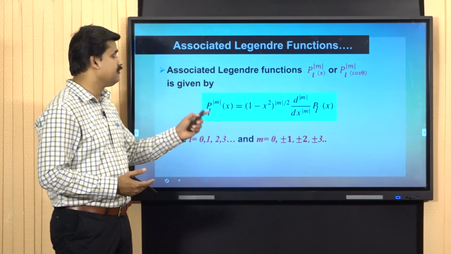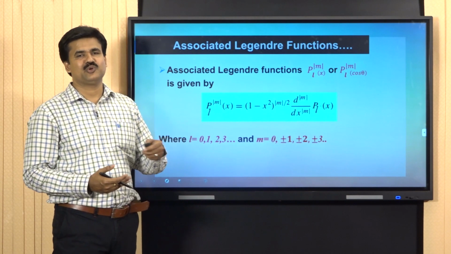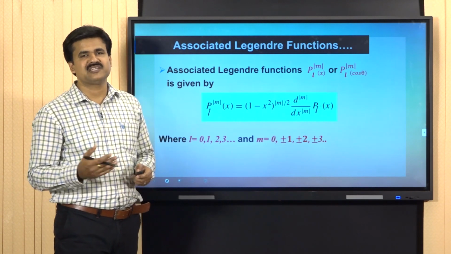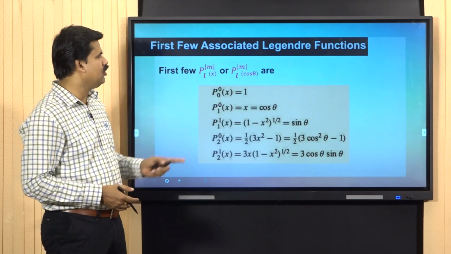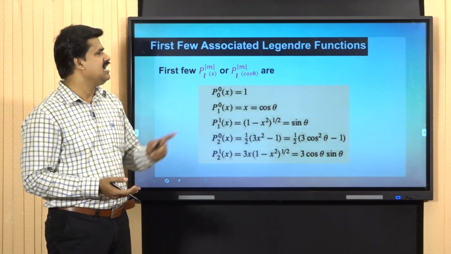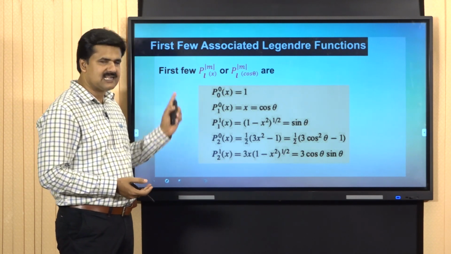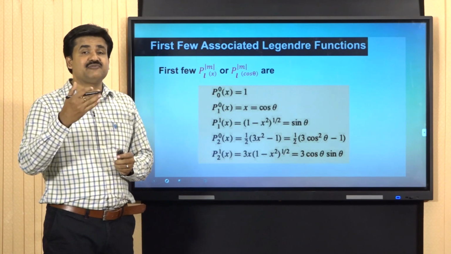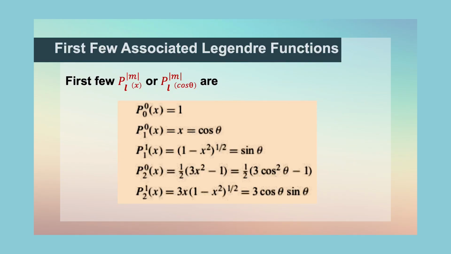We can put different values for L as 0, 1, 2, 3, etc., and m is already fixed, that is, m may be 0, plus or minus 1, 2, 3, etc. Now these are various values of associated Legendre functions, and it should be noted that when m is equal to 0, the associated Legendre function changes to the Legendre polynomial. That is a very important observation. These are the first few associated Legendre functions.